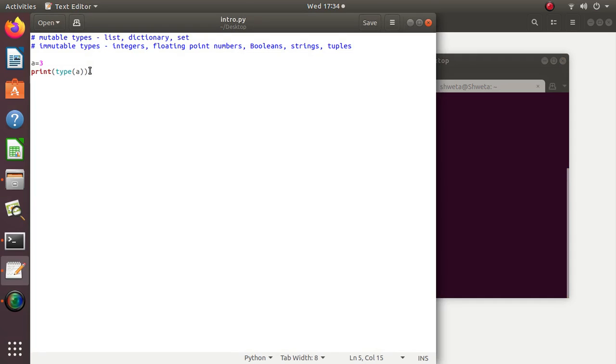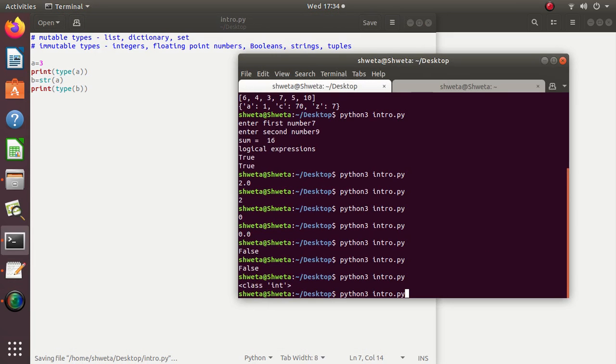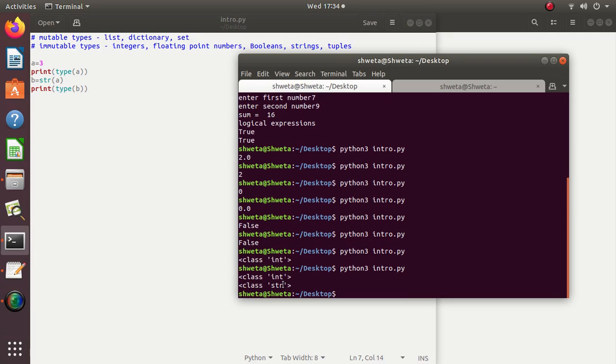And now if I want to change this integer type to string, what will I have to do? B is equal to string of a. So what is the type of B now? First it was int and then it is string.